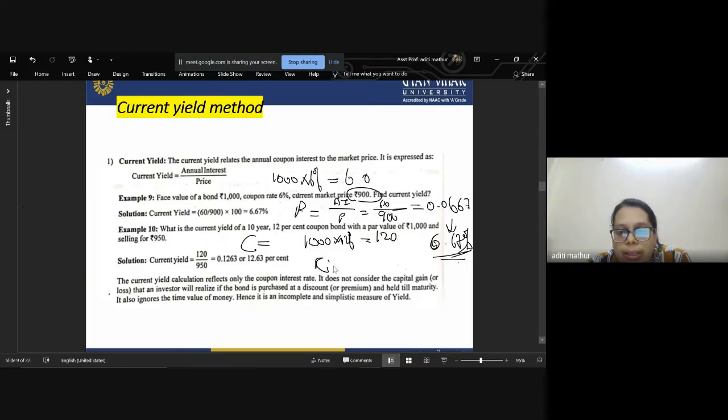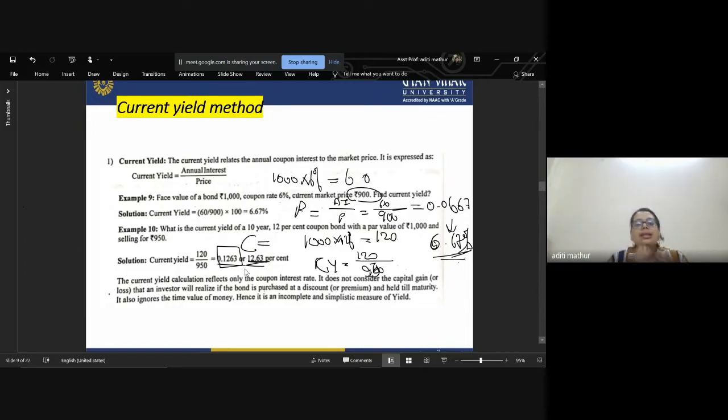So our current yield is 120 divided by the selling price of 950, which is 0.1263 or 12.63%. So at present, this bond is yielding, or earning, 12.63%.